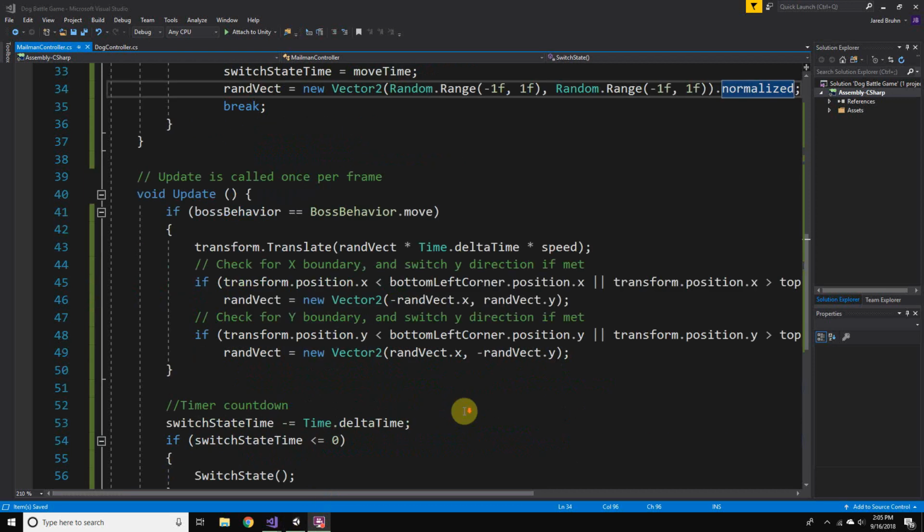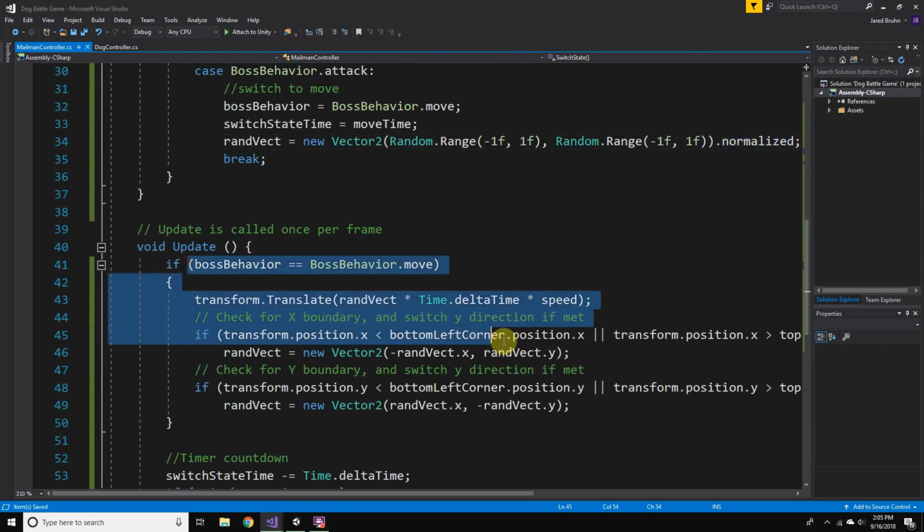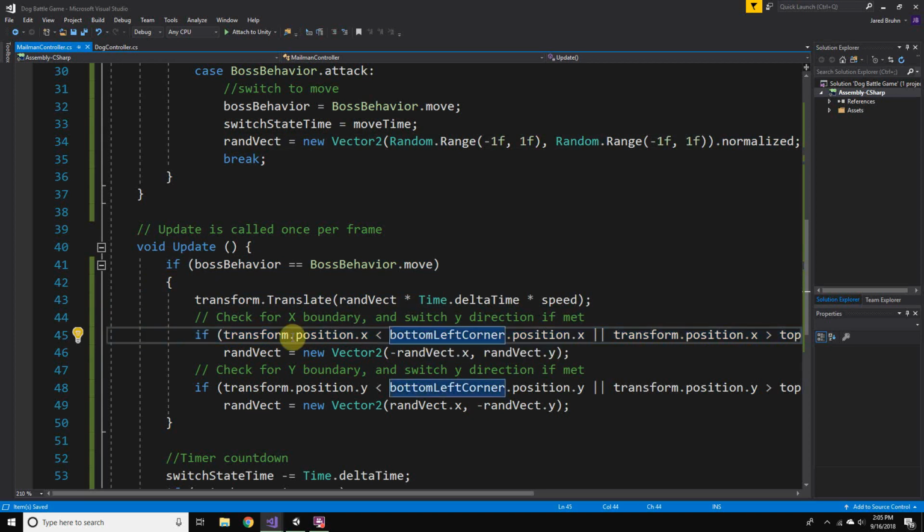Oh, I think I see what's happening here. We are changing based off of, if he's still moving and he's less than the boundary, he's overtaken the boundary, and he doesn't have enough time to switch direction and recover within the same frame, then he is going to trigger this again, and then he will change from negative to positive to negative to positive, and that's why we see that sort of squiggly movement.